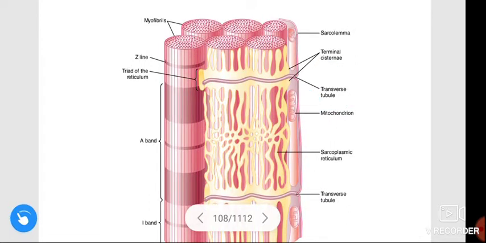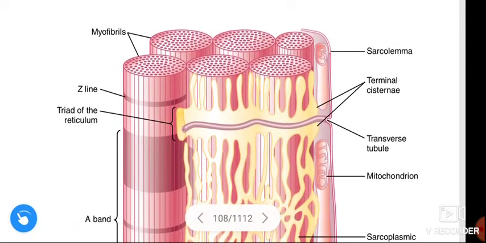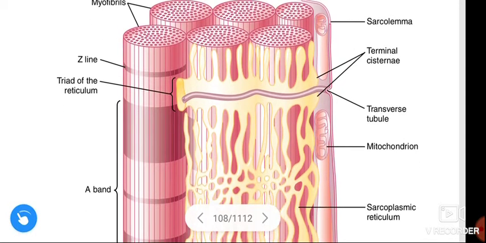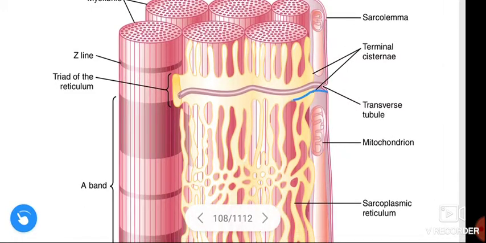We also call this T tubule the transverse tubule.